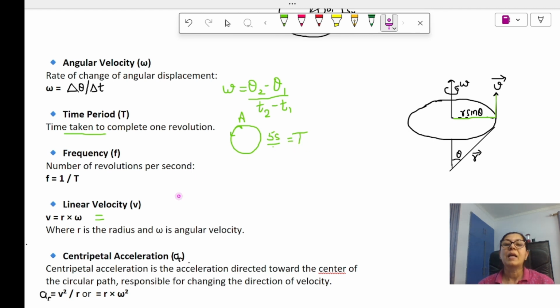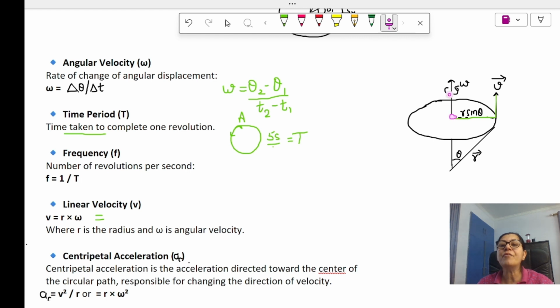Now, how are linear velocity and angular velocity related to each other? That is also very important. What is angular velocity and what is linear velocity in a circular motion? Suppose this is the diagram that I have drawn, and this is the center. Linear velocity is always given by the tangent that we draw. So this will be the linear velocity or the tangential velocity.